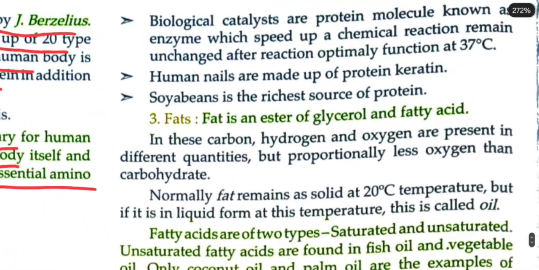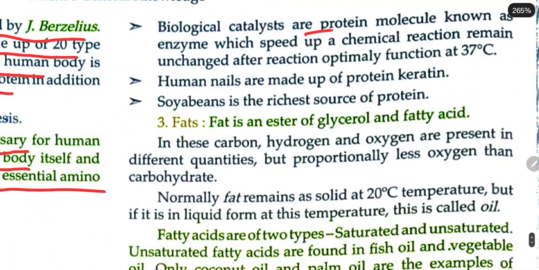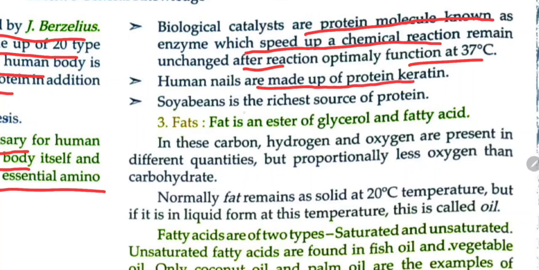पढ़ेंगे हम उसको. Biological catalysts are protein molecules known as enzymes which speed up chemical reactions, remain unchanged after the reaction, and function optimally at 37 degrees Celsius. Human nails are made up of protein, keratin. Soybean is the richest source of protein.